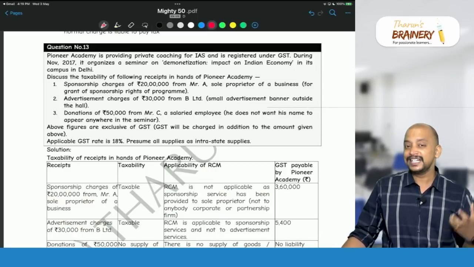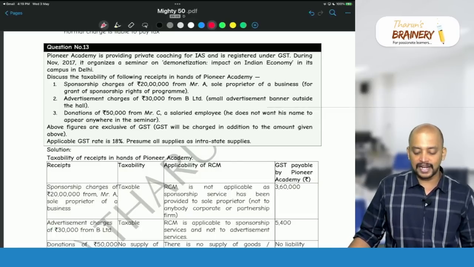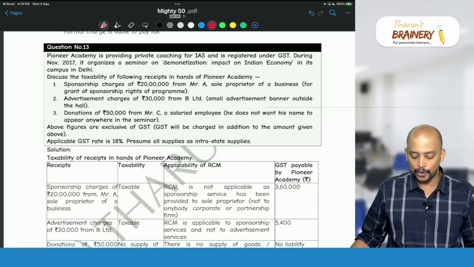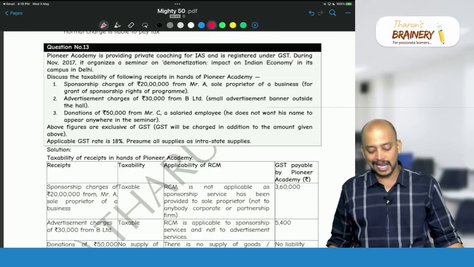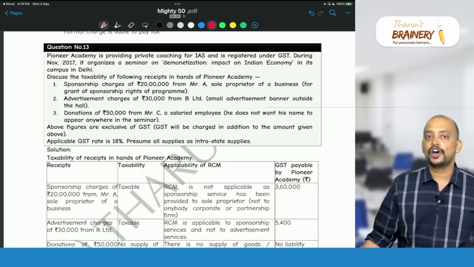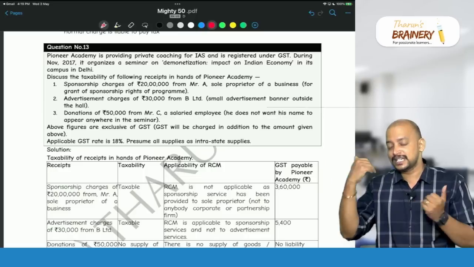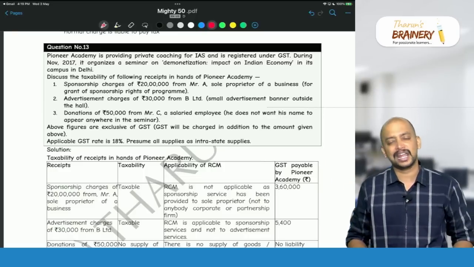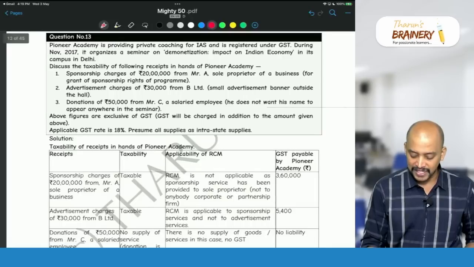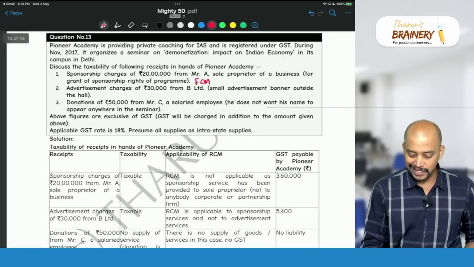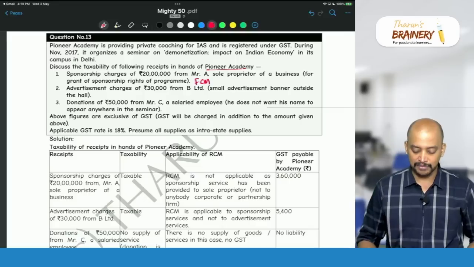Sponsorship charges of 20 lakhs from Mr. A, a sole proprietor of a business, for grant of sponsorship rights of the program. So this will not be covered under RCM, because the one who pays the sponsorship money is the recipient. So who is the recipient here? Mr. A, other than body corporate or firm. So it will be coming under FCM. So who will pay GST? The Pioneer Academy. Pioneer Academy is required to pay GST under FCM.